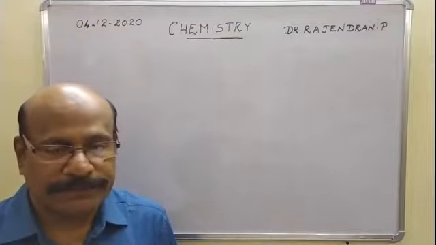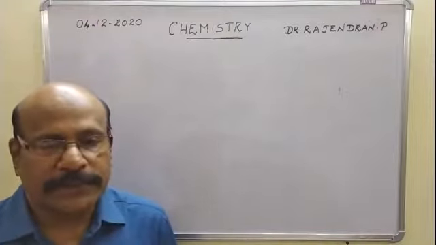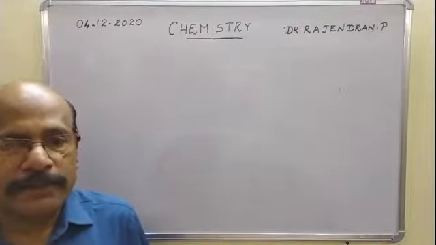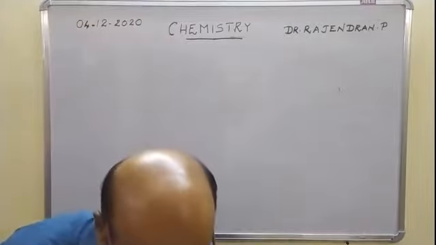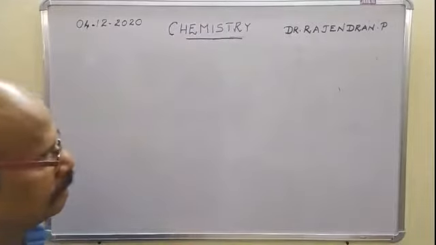And that equation is known as the Debye-Hückel-Onsager equation.